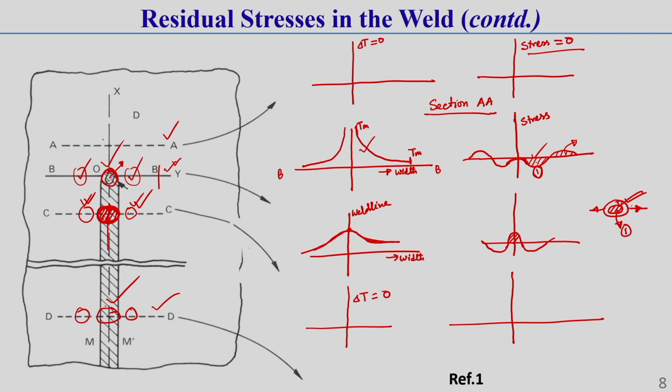As this zone is fully solidified, there is no temperature, and its contraction is restricted by the surrounding material, so maximum tensile stress develops here. Let this be the surrounding material.